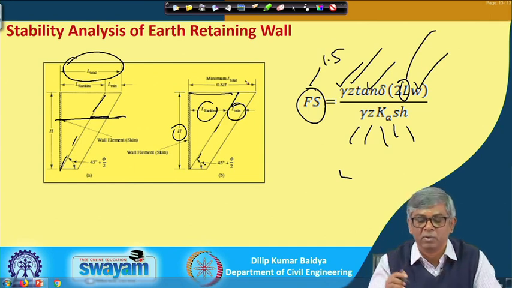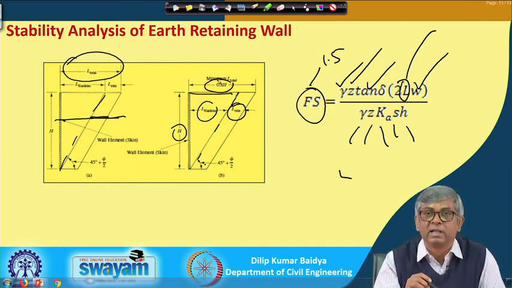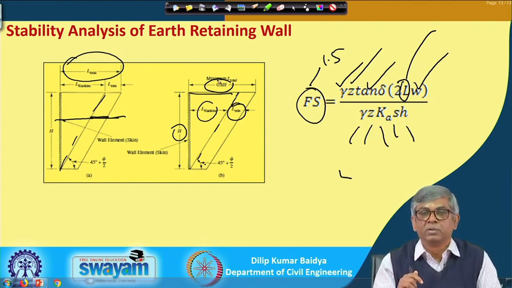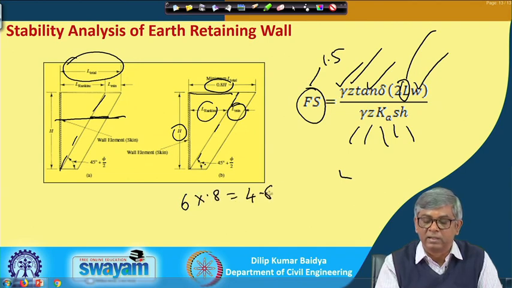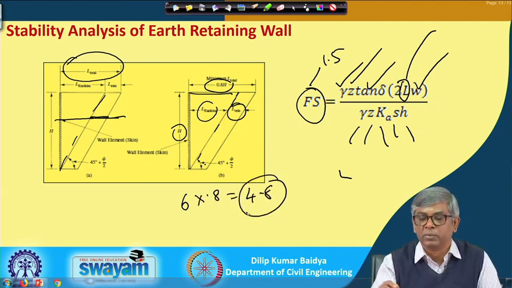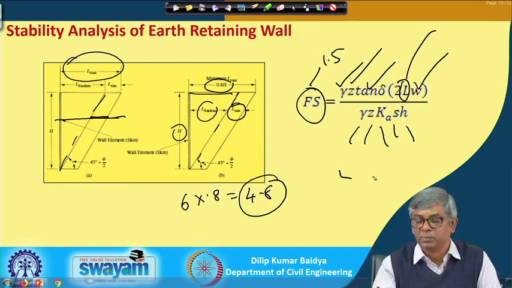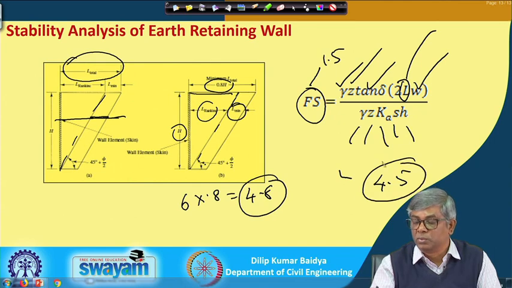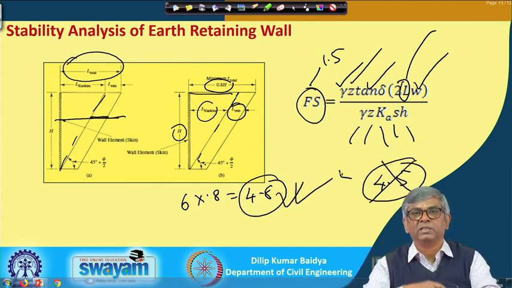Based on calculation you may get some value for L total, but there is a guideline that you should not give less than 0.8 times h. So, if h is, suppose, 6 meter, then 0.8 h means 4.8 meter. Suppose based on this calculation of Rankine length you get 4.5, you should not give this, you should give 4.8 meter. This is a basic principle of reinforced earth calculation.